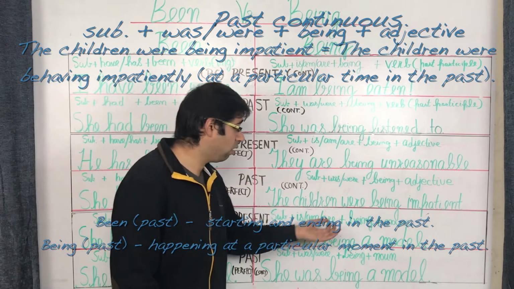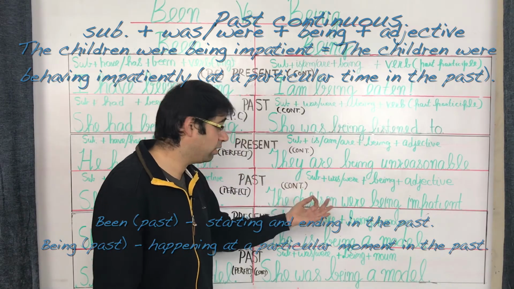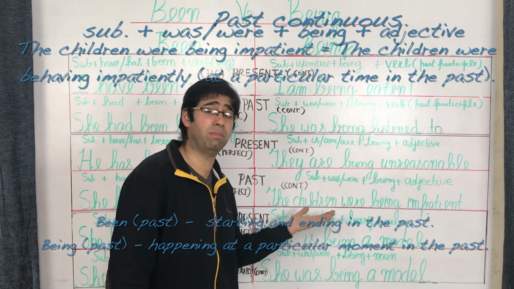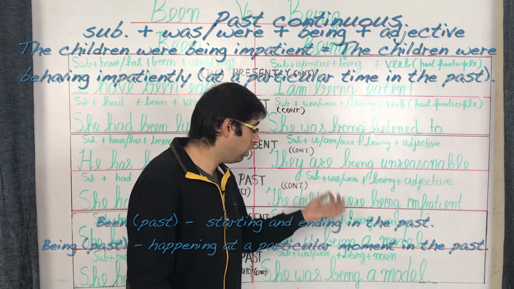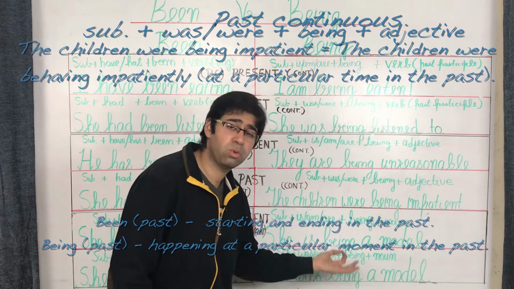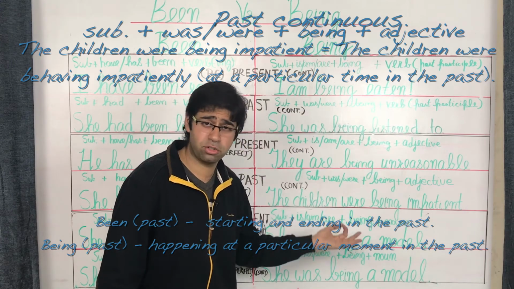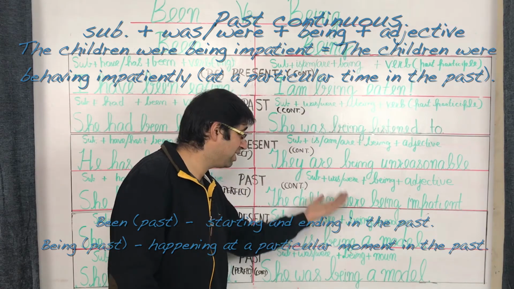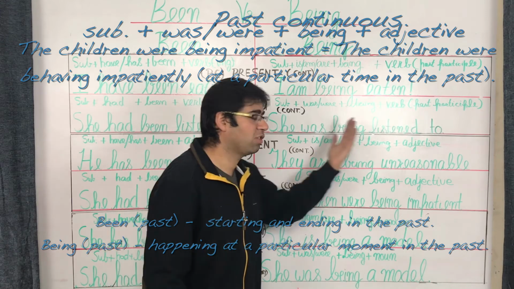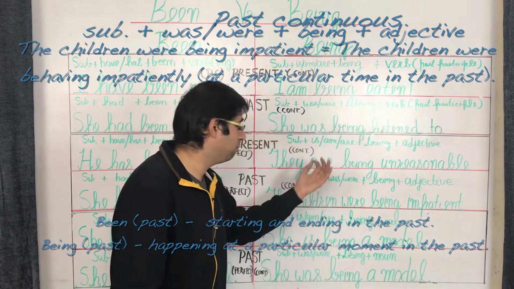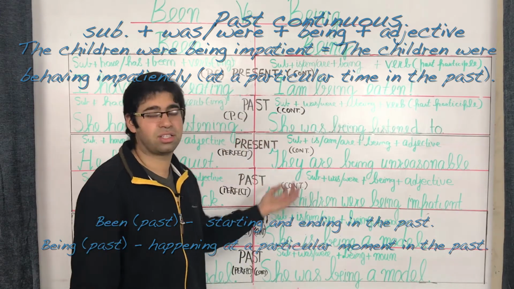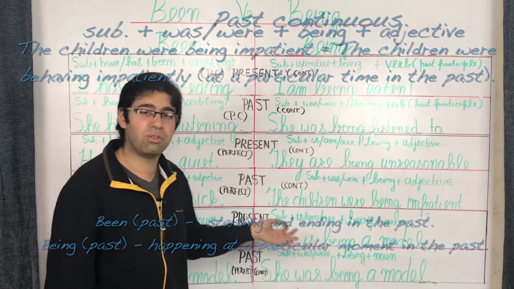However, in case of being, the children were being impatient, which is to say essentially the children were behaving impatiently. We are only interested in the moment when the children were behaving impatiently. It does not matter when they started behaving that way or they stopped behaving that way, and that's being used in the past continuous.